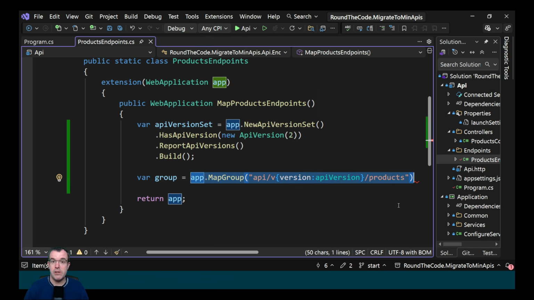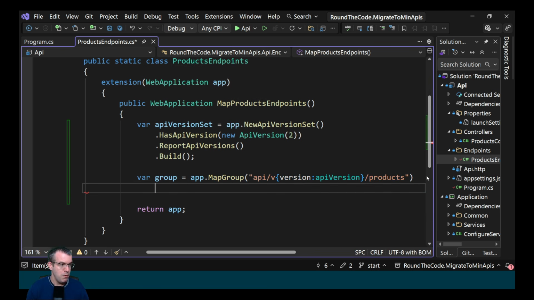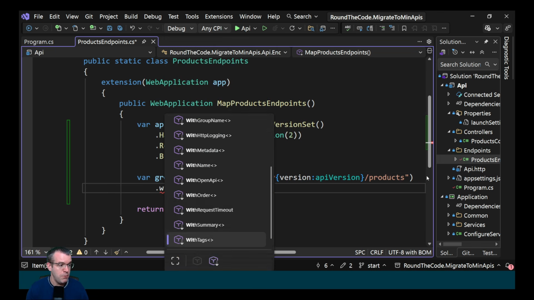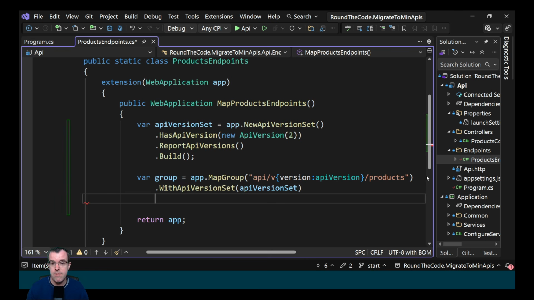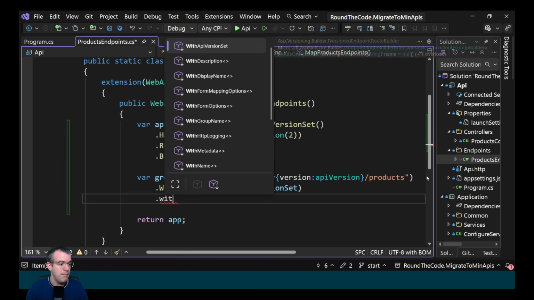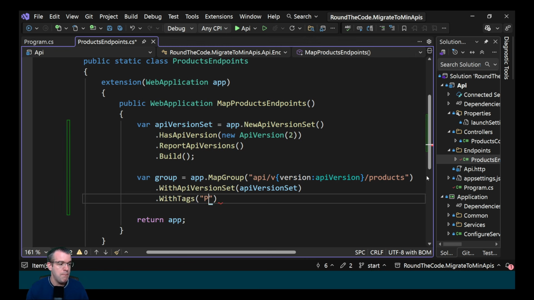Now the advantage of setting up a group is the fact that we can group all the endpoints in products together. We must remember to add the API version set, so we do that by calling WithApiVersionSet, specifying the API version set instance, and we can also tag it by calling WithTags and products. We are now ready to migrate controllers over to minimal APIs.